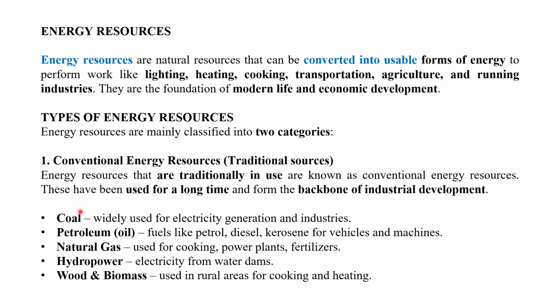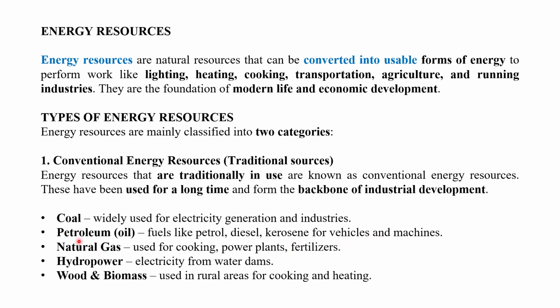For example, we can see coal. This also comes under the conventional energy resources. We have been using coal as an energy resource since long back, and it is widely used for electricity generation and industry. Petroleum or oil gives fuels like petrol, diesel, and kerosene for vehicles and machines.